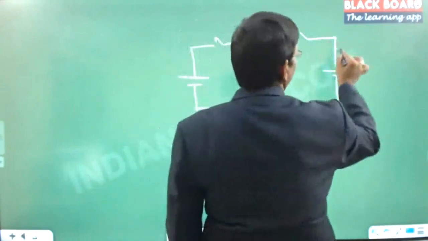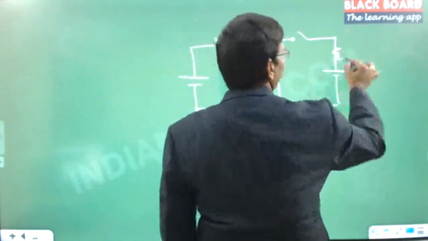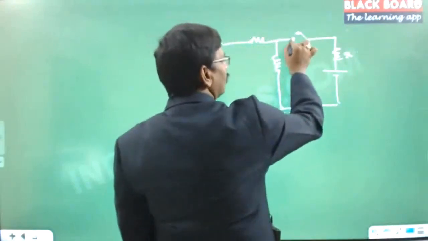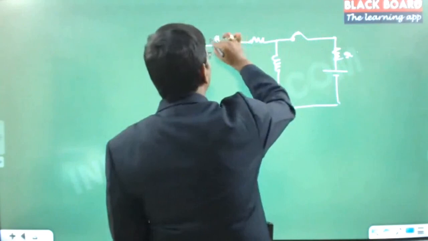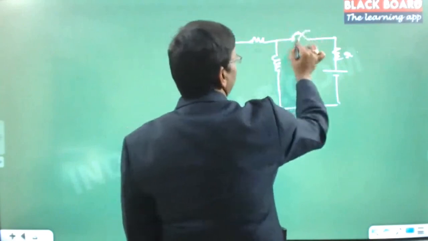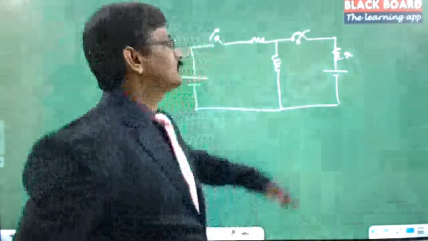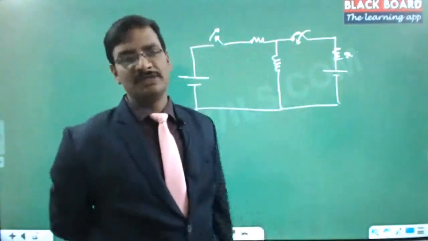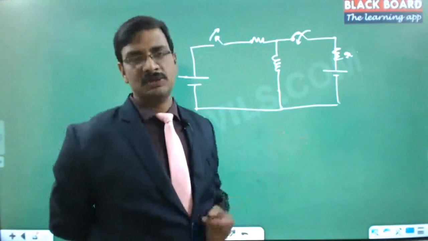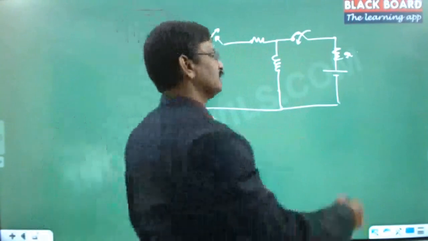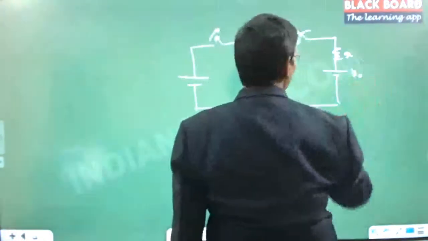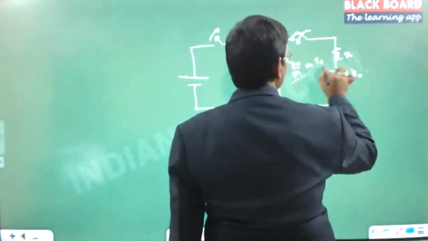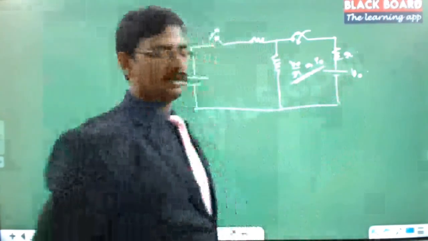Let us say it has a smaller resistance, small r. Then this switch was on and this was off. So this was like this and this was like this. We kept it like that for some time so that the steady state was reached. Then let us say this value is V0, and V0 by R, this value is I0, which is already traveling in the inductor.